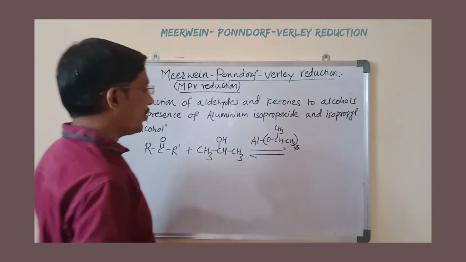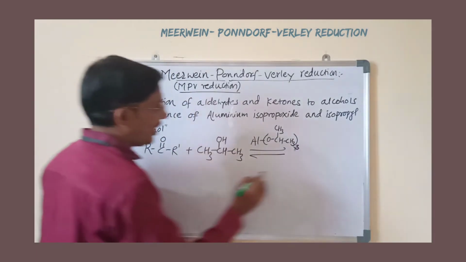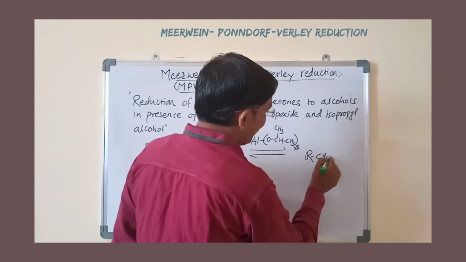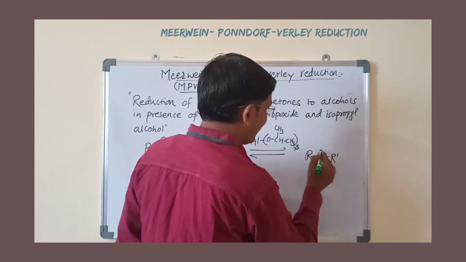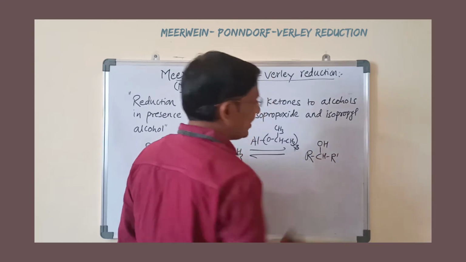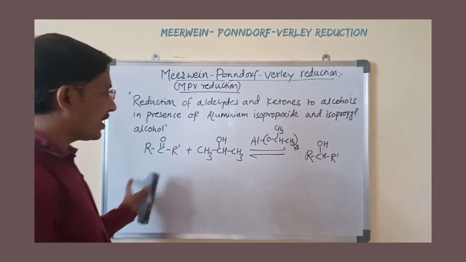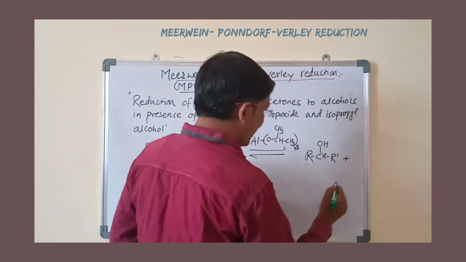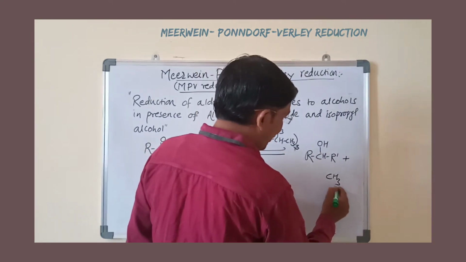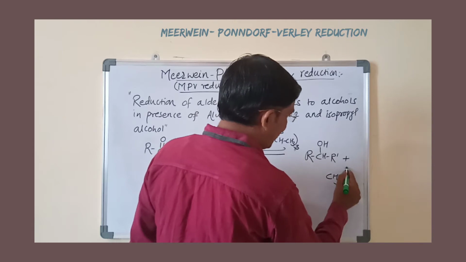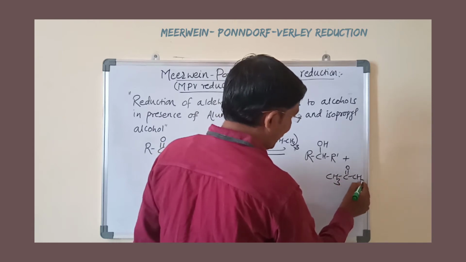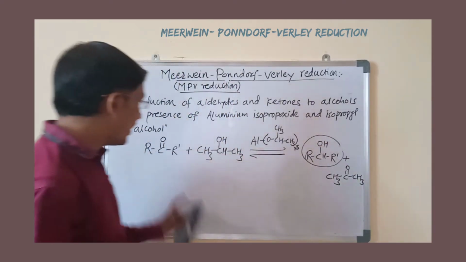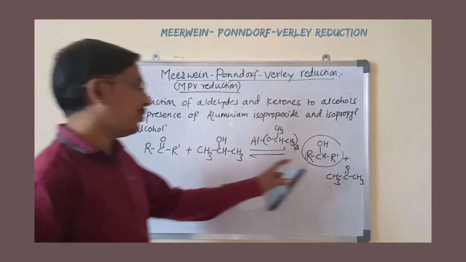Then we'll get the product as reduction of that carbonyl group into alcohol, that is RCH(OH)R dash. It is a secondary alcohol. Ketones are reduced to secondary alcohol, plus the byproduct is acetone, that is isopropyl alcohol is converted into acetone. This is our target molecule, reduction of ketone to alcohol.